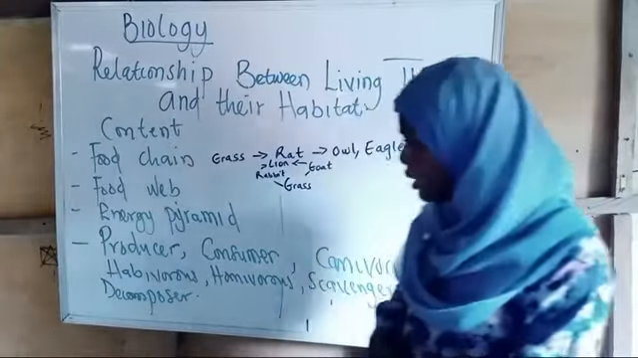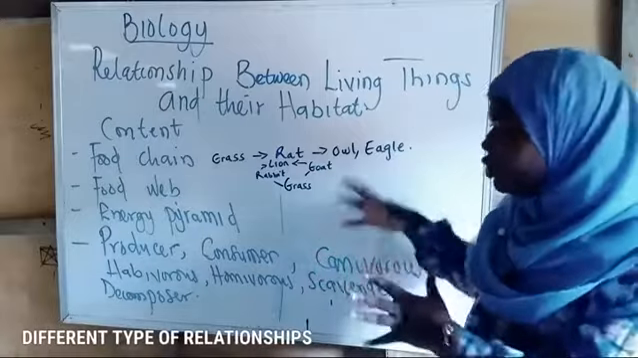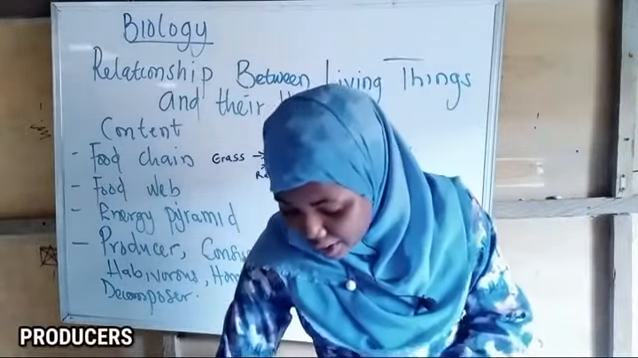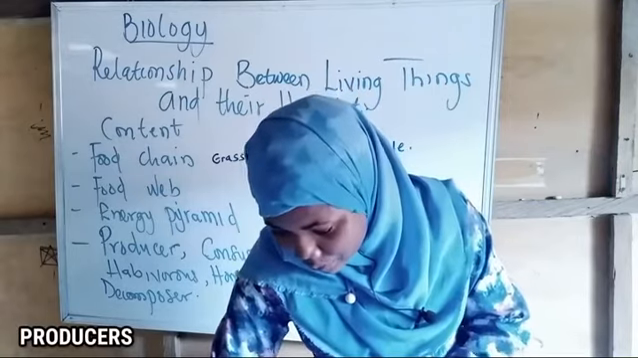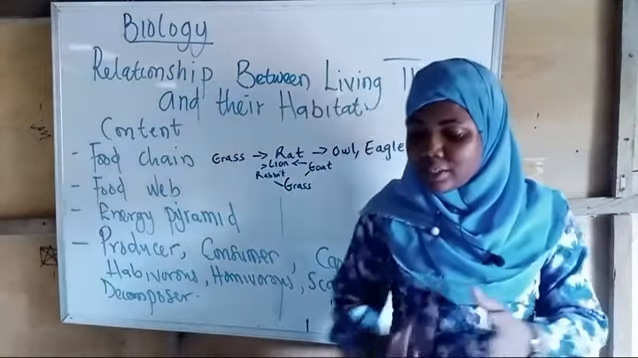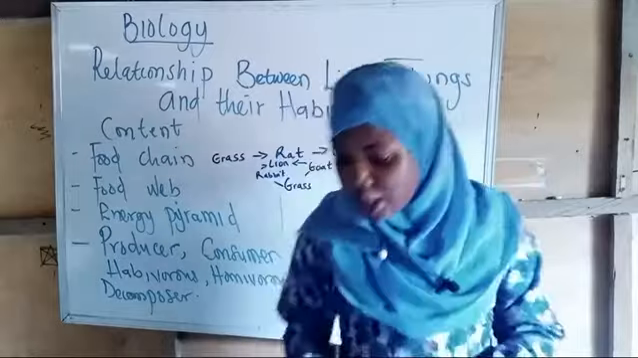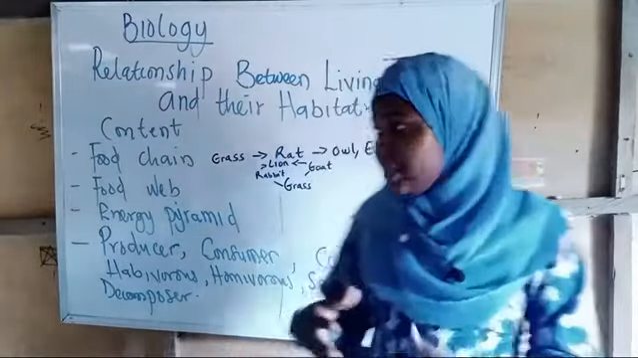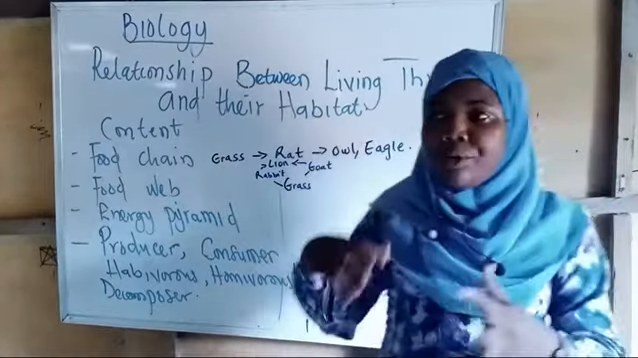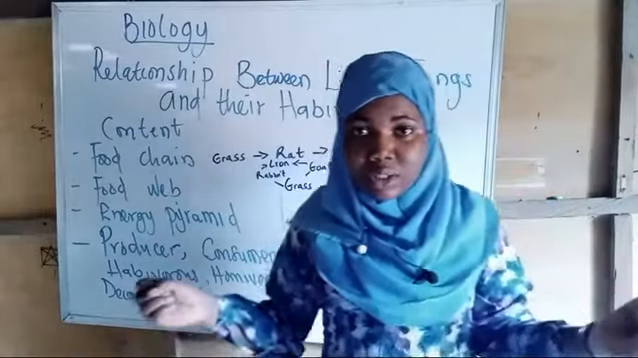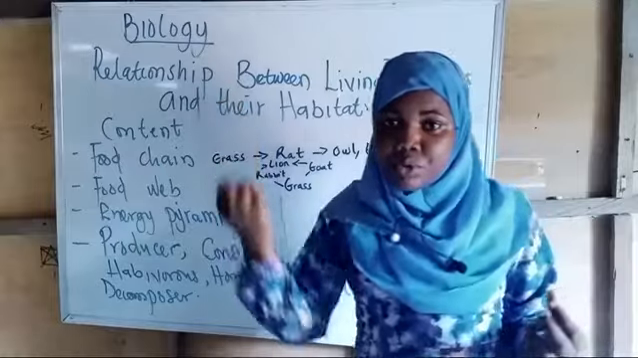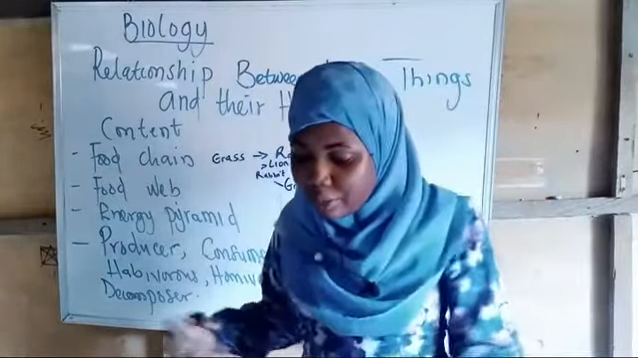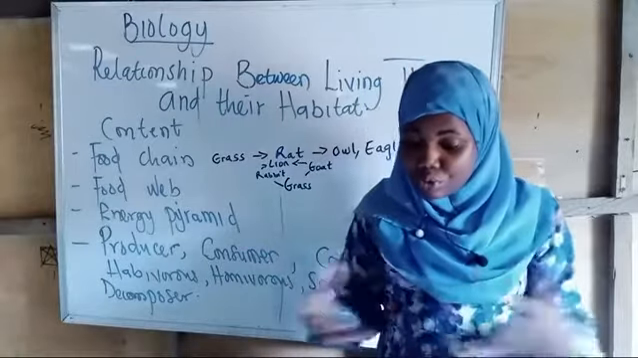Moving forward, we'll be looking at the different types of relationships. Now we have what we call the producers. The producers are majorly plants. They capture light energy and turn it into chemical energy stored in sugar. As I said earlier, the grass gains its food via photosynthesis. So they are capturing energy from the sun, then a reaction happens, and they gain chemical energy, which is stored in sugar.